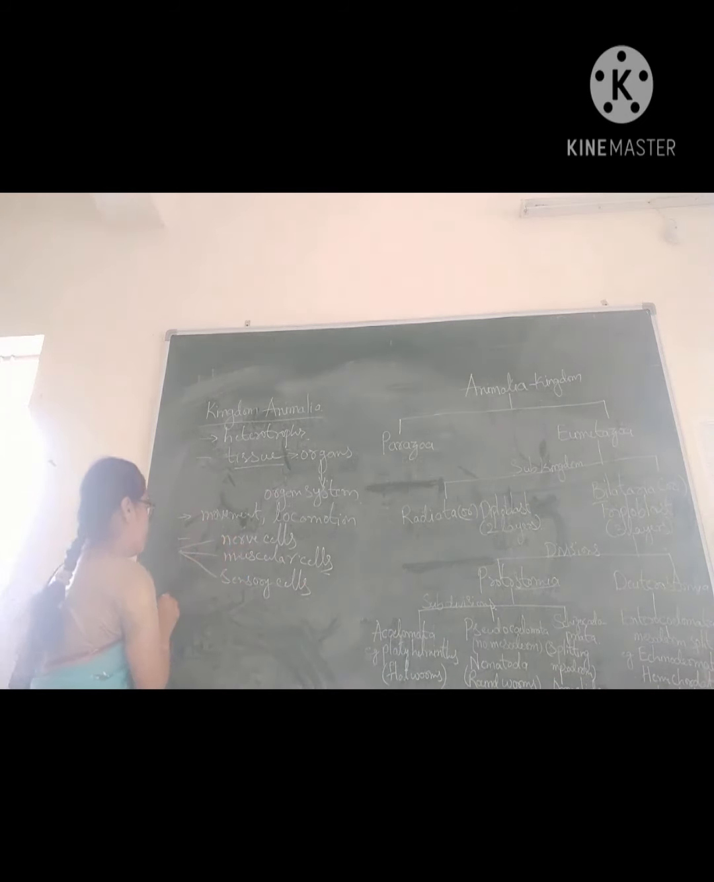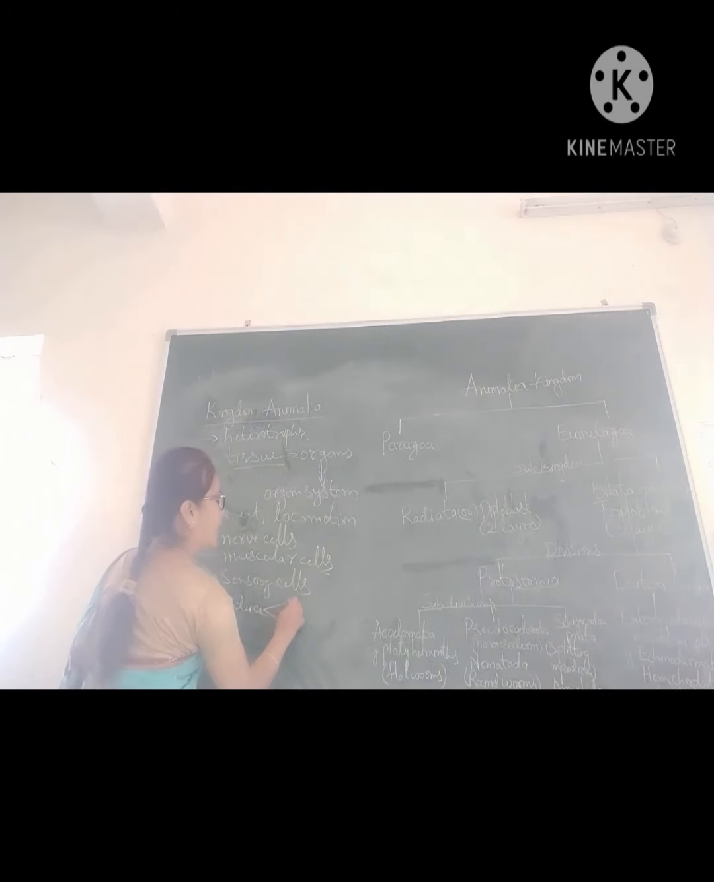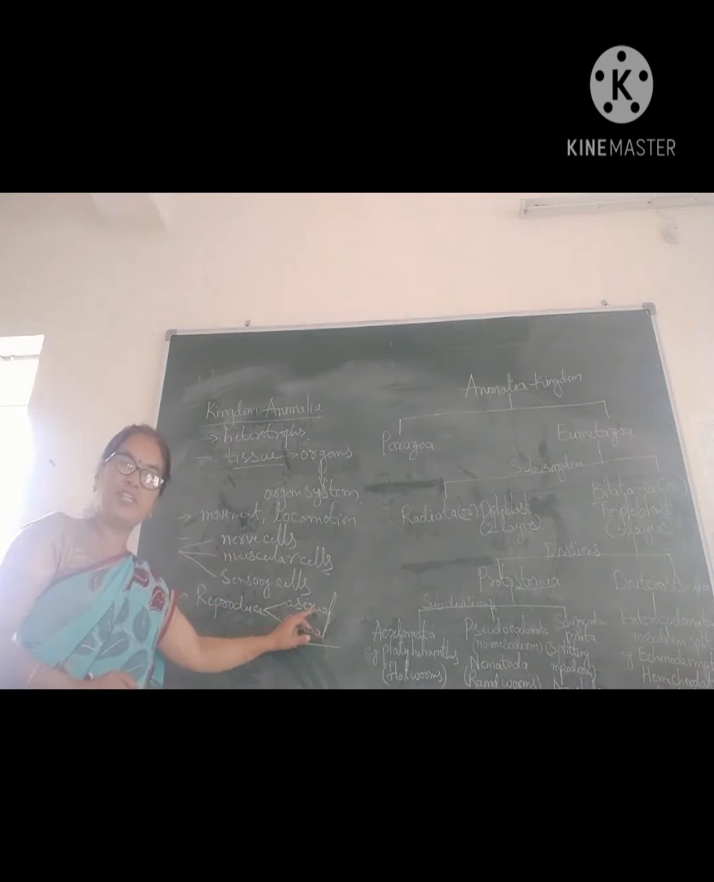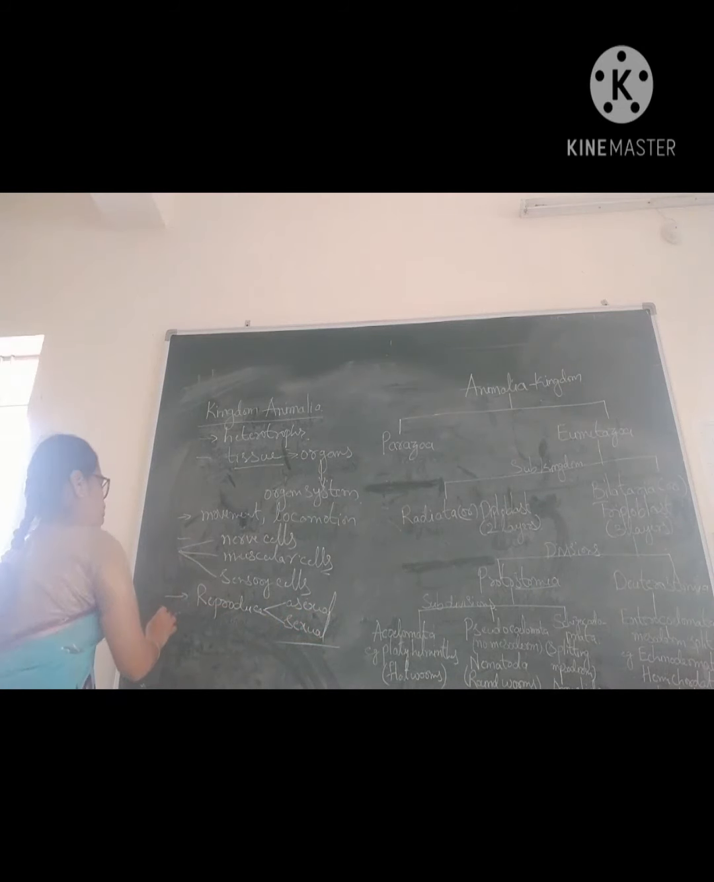Here the animals reproduce. They reproduce asexually and sexually. Reproduction is sexual reproduction and asexual reproduction.